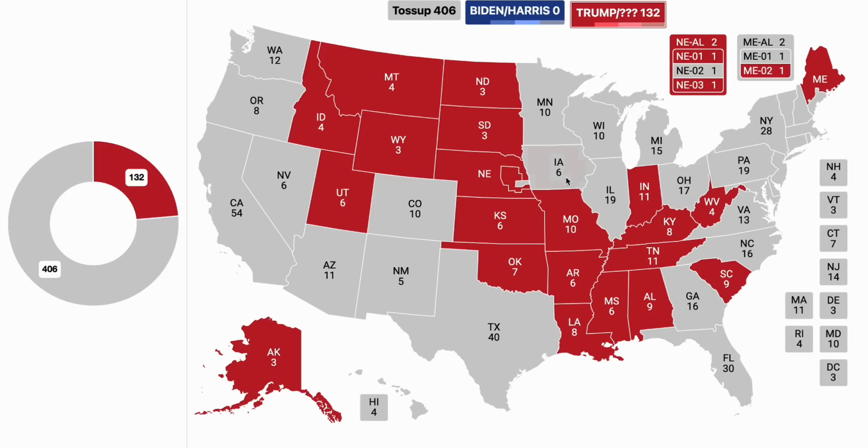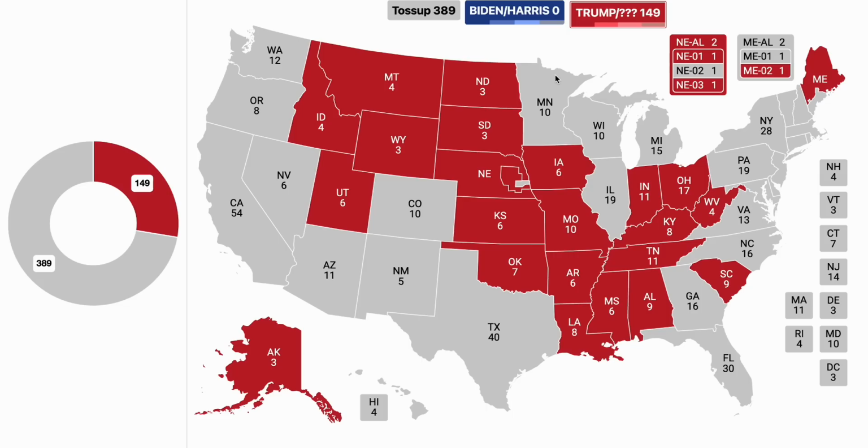We see the state of Iowa at 19 points for Donald Trump, which is very interesting because in the state of Iowa, the most accurate pollster in the nation, Ann Selzer, has the state at plus 18 for the former president as of right now. They actually predicted a plus 7 victory for Donald Trump in 2020, and that was right before the election. Donald Trump ended up winning that by 8.2%. So they are the most accurate pollster in the nation. Unfortunately, they only do polling for Iowa. I would love to see their polling data for other states. I think it would be very interesting to see.